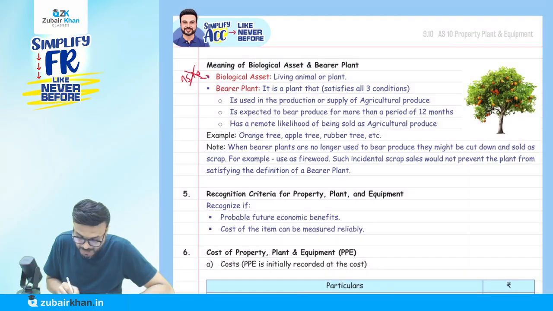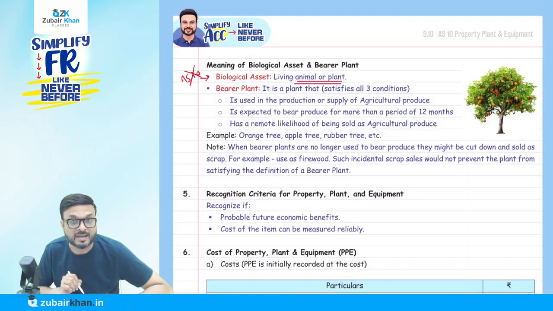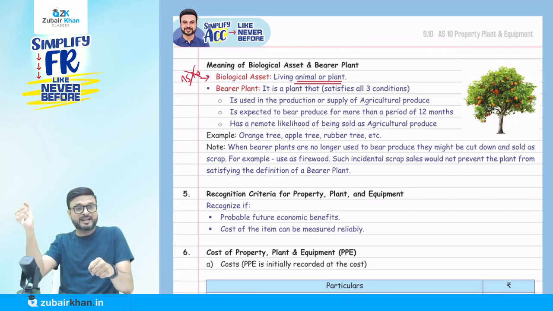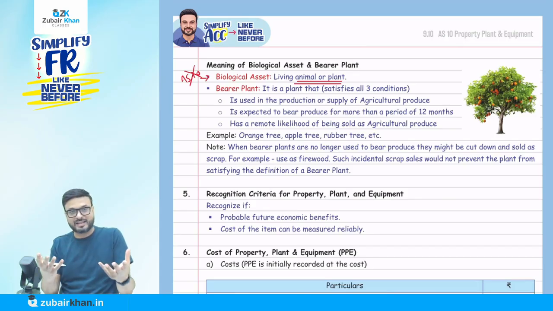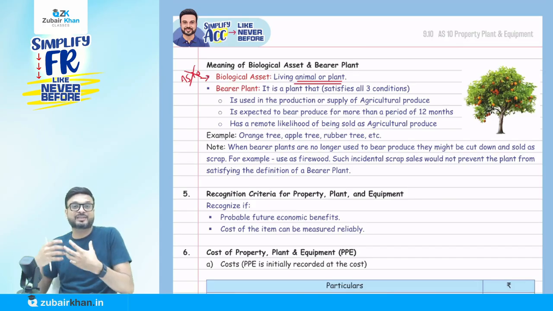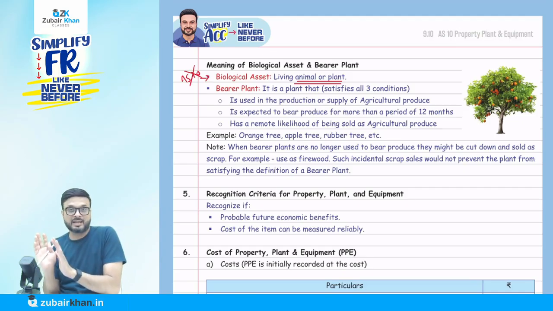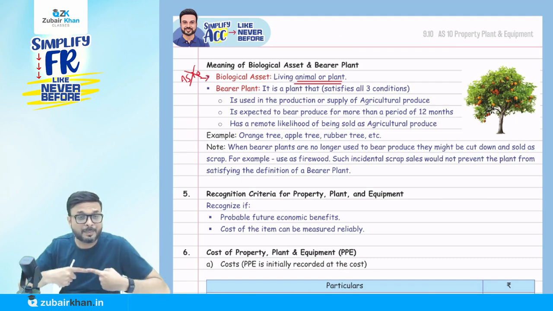So what is biological asset? The living plant or animal. So if someone is using a horse for the purpose of delivery of goods, they say it's PPE, it's tangible. You're using it for the purpose of providing services. Yes, correct. And its life is more than 12 months. So whether AS10 is applicable, the answer is no. They say AS10 is not applicable to biological asset, meaning living plant or animal. But it is applicable to bearer plant.